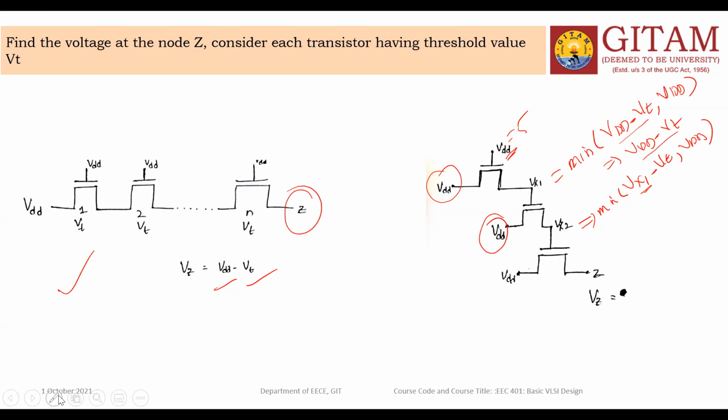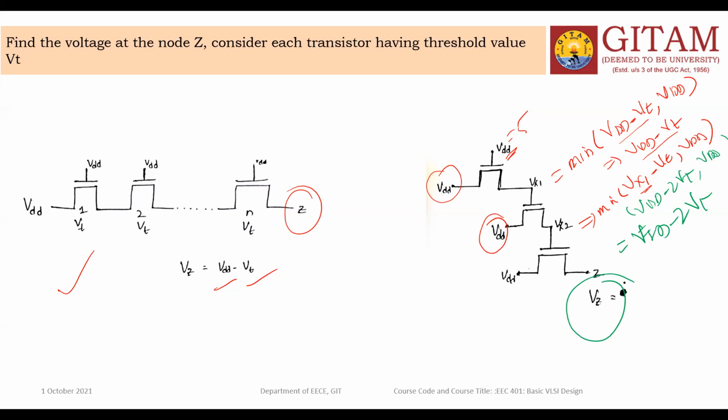If you substitute that value, VDD minus VT minus VT means VDD minus 2VT, comma VDD. So the minimum value is VDD minus 2VT.